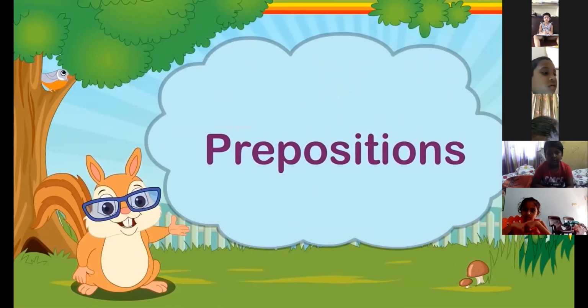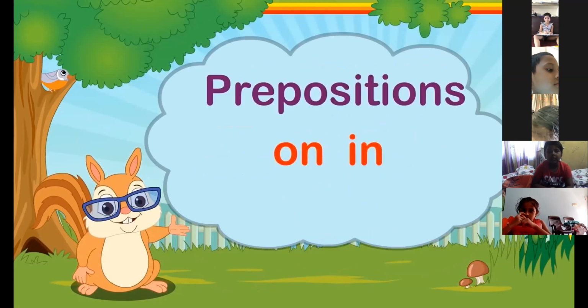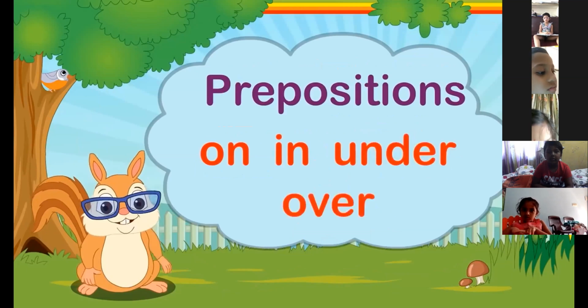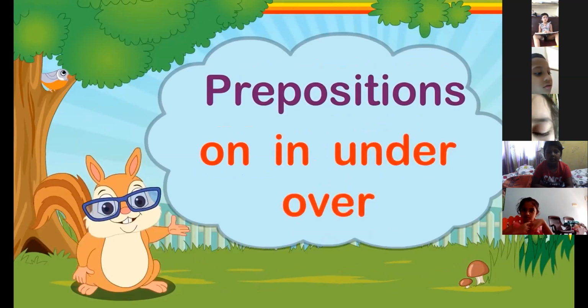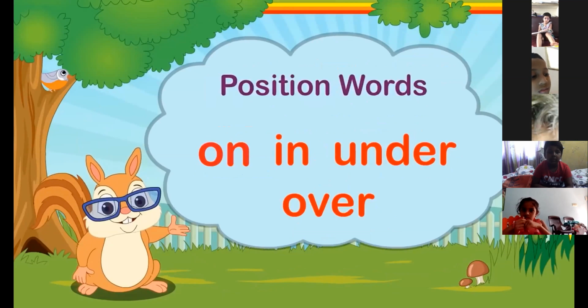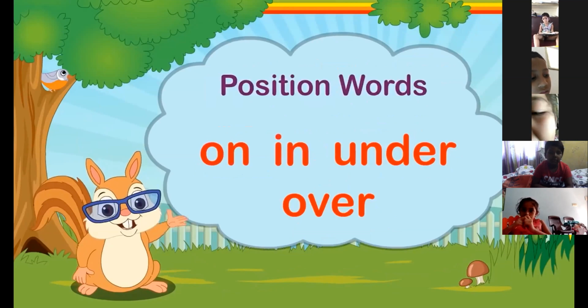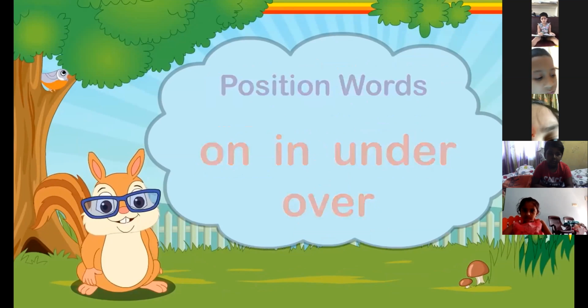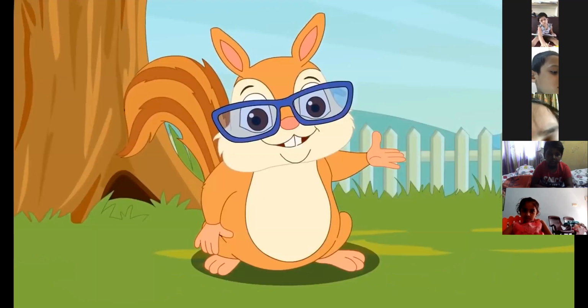Some examples of prepositions are on, in, under, and over. In other words, on, in, under, and over are position words. Let us now look at some uses of these position words.